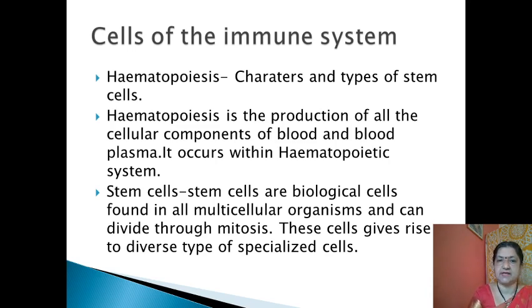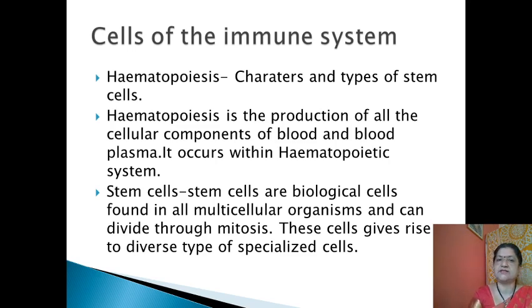The stem cell is actually undifferentiated, as I said formerly. Stem cells are biological cells which are found in all multicellular organisms and can divide through mitosis. These cells give rise to diverse types of specialized cells.